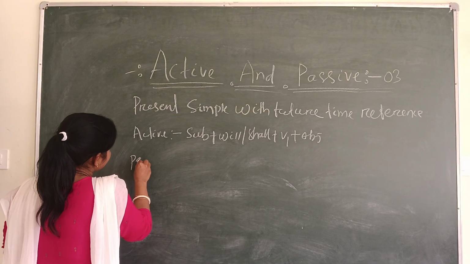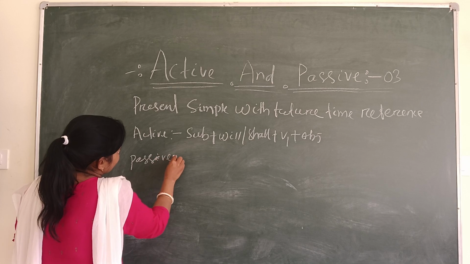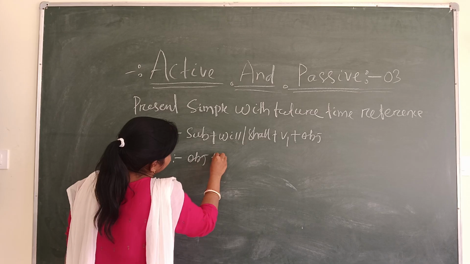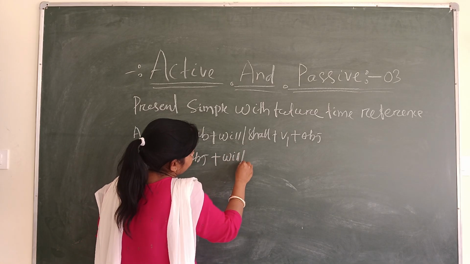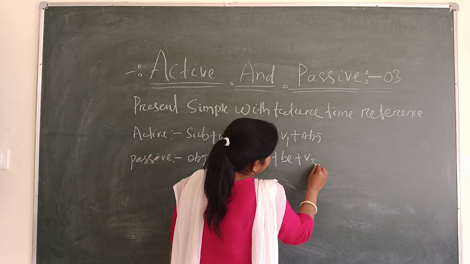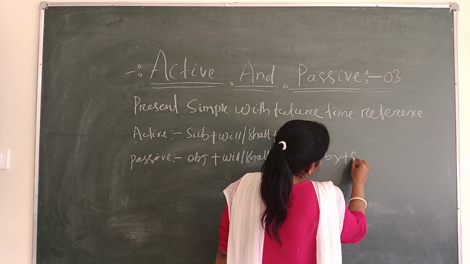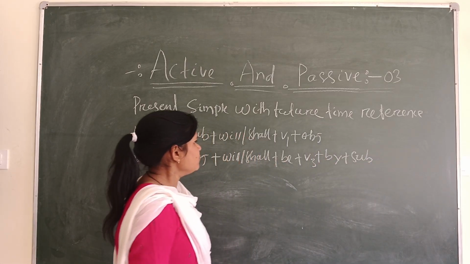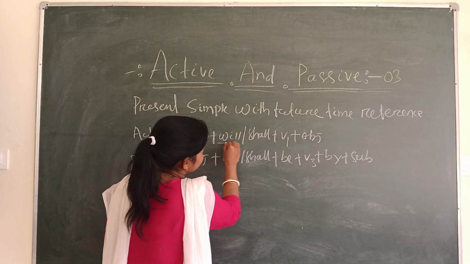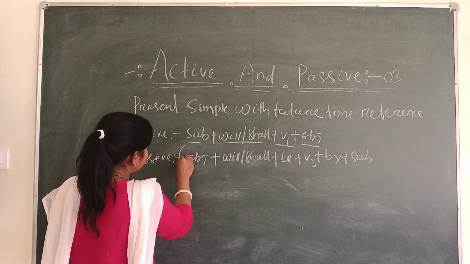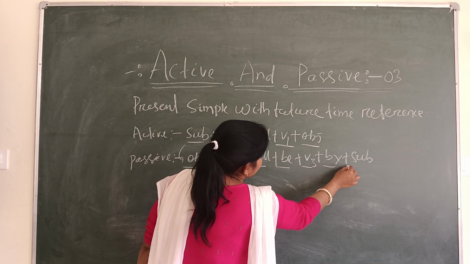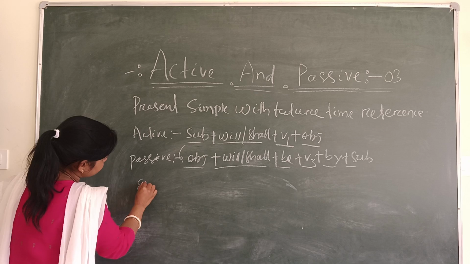Whereas convert to passive, then the structure is that object plus will/shall plus be plus V3 plus by plus subject. Example wise,